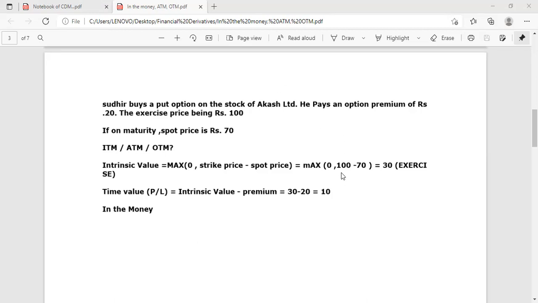So maximum 100 minus 70, 30 rupees at the exercise of option, you will get profit of 30 from the deal.